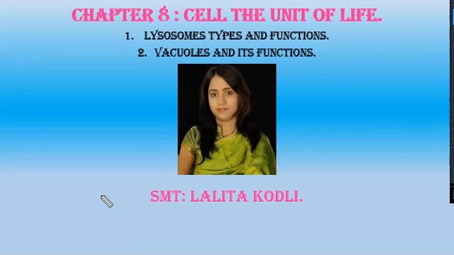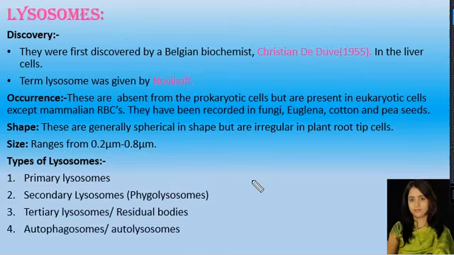Dear students, you might have heard about the suicide bags of the cells. The lysosomes are also known as suicide bags of the cells because, in order to remove the worn out cell organelles, these lysosomes surround such older cell organelles which are non-functional, for example mitochondria.